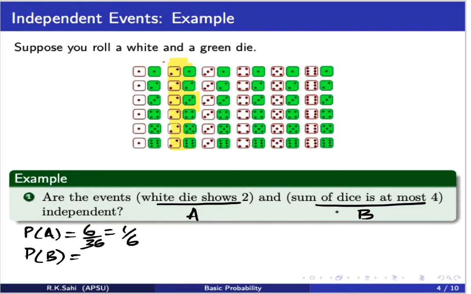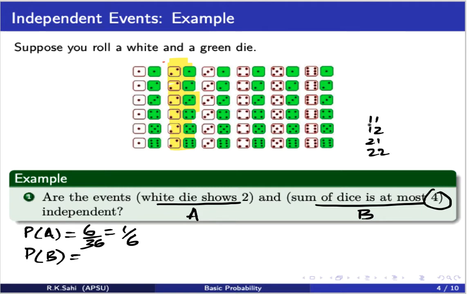Okay, now let's look at the probability of event B. The sum of the dice is at most 4. What are the probable scenarios? The sum can be at most 4. That means the outcomes can be 1 and 1, 1 and 2, 2 and 1, and 2 and 2. So we can have either of these 4 cases at most.